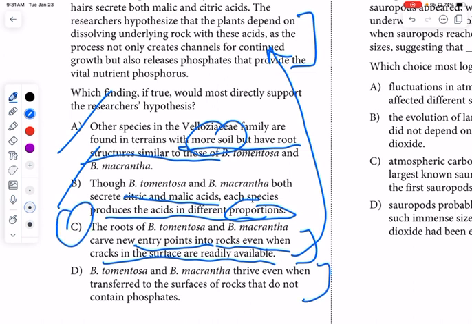Let's just try D just to double check that it's nothing better. The plants thrive even when transferred to surfaces of rocks that do not contain phosphates. Well, we think that those phosphates are part of the nutrient building process, so that doesn't work. So we have C as our one confident answer.